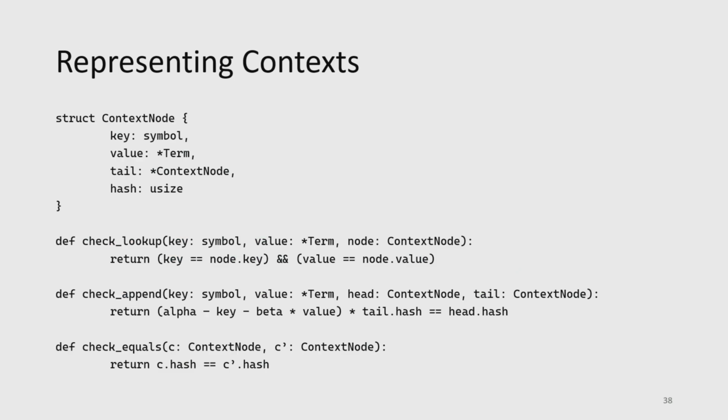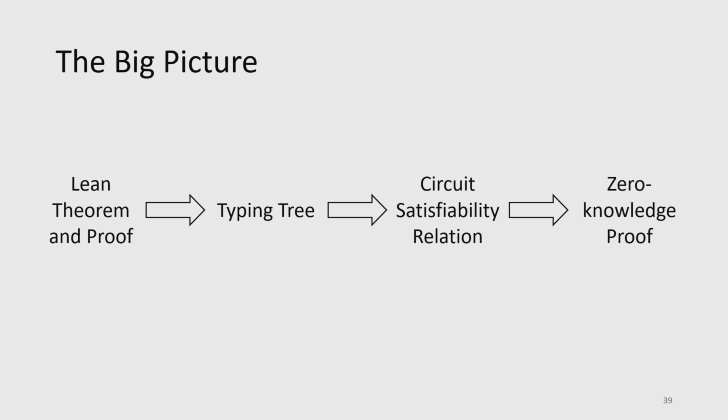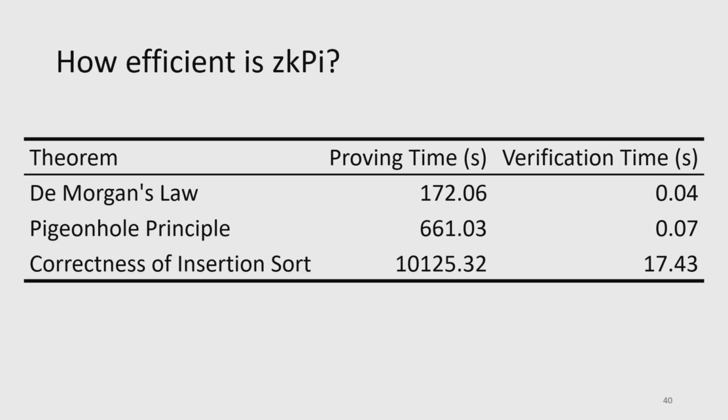Here, once again, we have some example code if you're into concrete details, but this isn't super important. So once again, I'll just return to the big picture here: we have this Lean theorem and a Lean proof. We've converted it to a typing tree, which we can then convert into a circuit satisfiability relationship, and then we can convert that into a zero-knowledge proof.